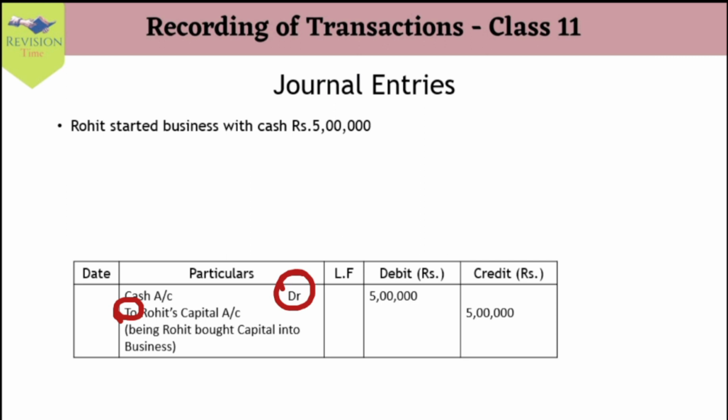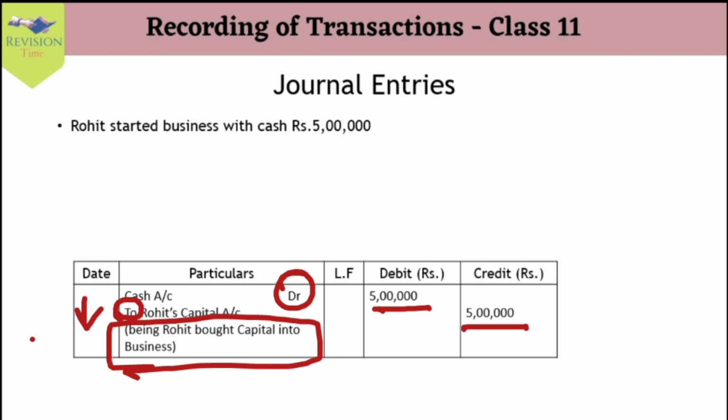The debit amount and credit amount are to be recorded in their respective columns. Next, we give a narration which explains the particular transaction. Here, being Rohit brought capital into the business, and we write the date of the transaction, it might be the 31st of March. This is how we have to imagine the transaction from the point of view of the business, understand which rule of account is to be applied on those accounts, and then record our journal entries.